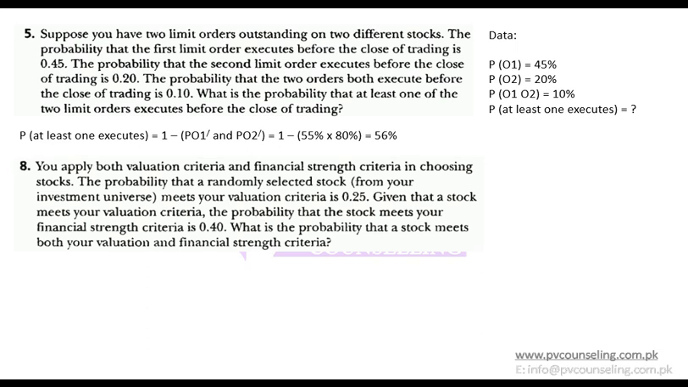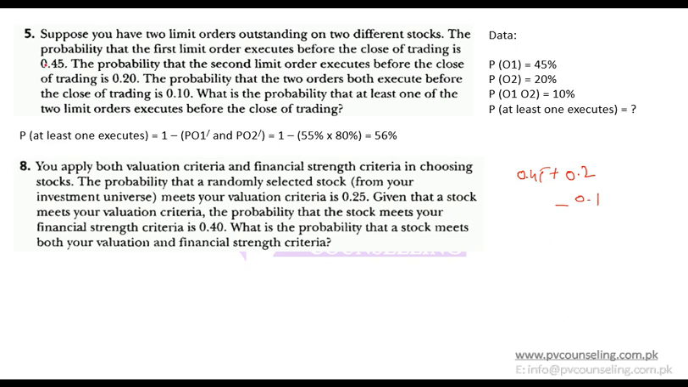What's your answer? 0.55. How? 0.45, that is probability of first happening plus probability of second happening minus probability of both happening. So similar should be, that is also correct.